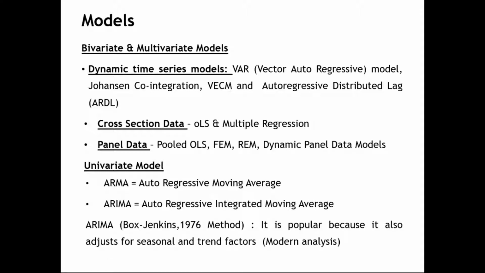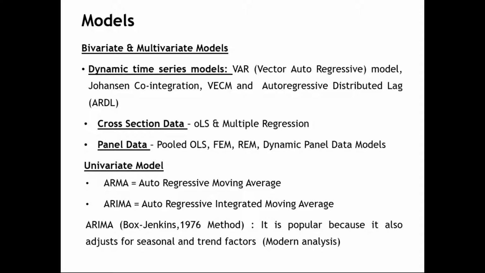The most popular and powerful univariate tool or model available to analyze time series data, and only time series data, is the ARIMA model. It can be either ARMA or ARIMA. These are two models, and both are similar; there is only one difference.